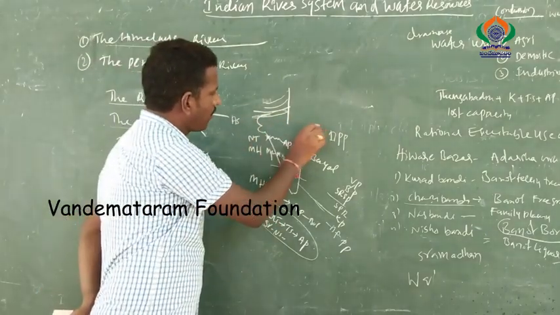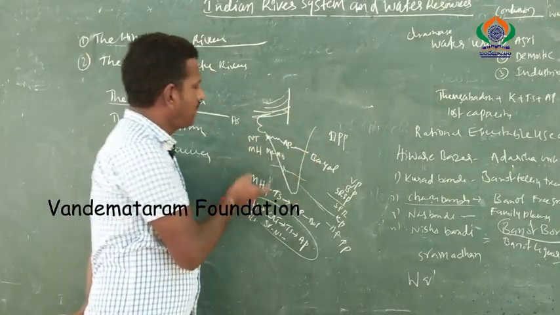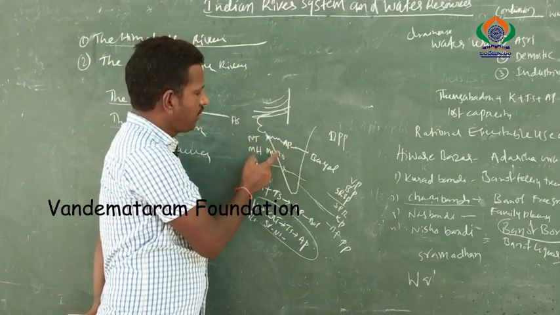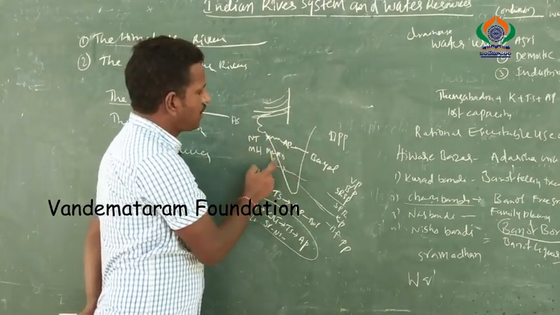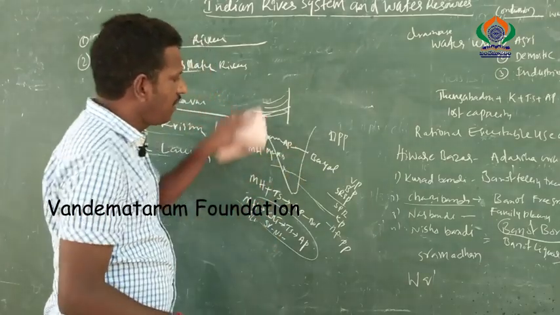In the Deccan Peninsular Plateau, most of the rivers originate from the Western Ghats. The Western Ghats' eastern side slopes to the east. That's why these rivers flow into the eastern area.